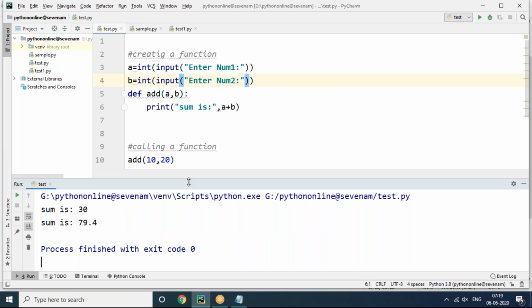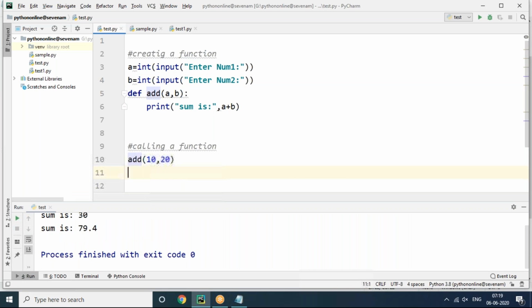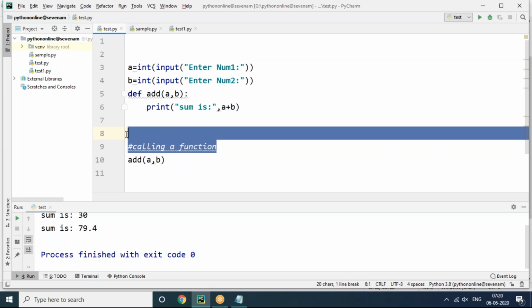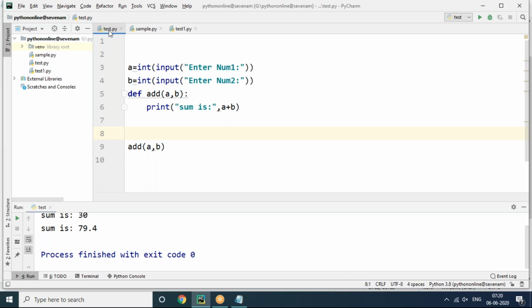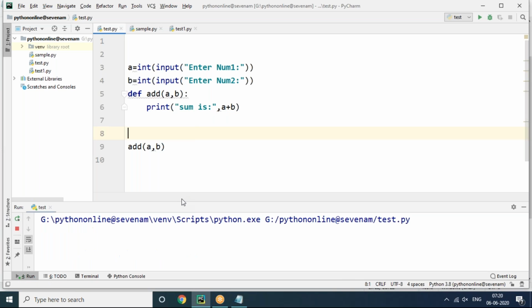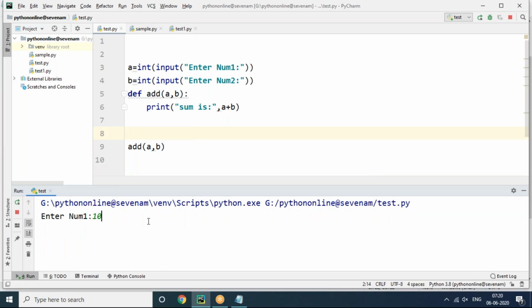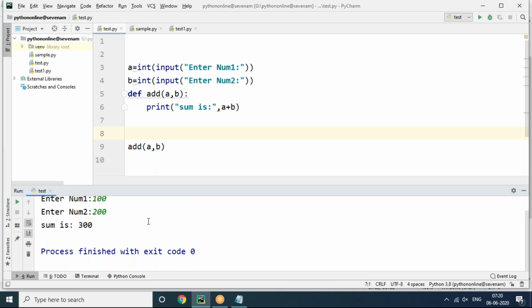So two numbers I'm entering at running time. Those numbers I'm passing to the variables a, b. Now observe here, we are accepting the values at runtime, and with those values I'm calling the function test.py. Now you can see enter num1 100, num2 200, then the sum 300 is coming.